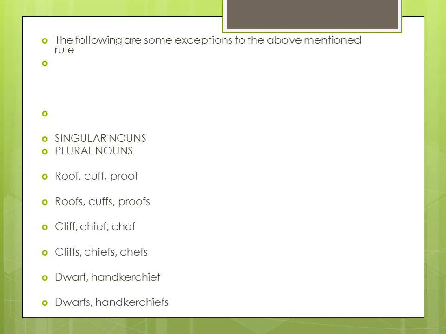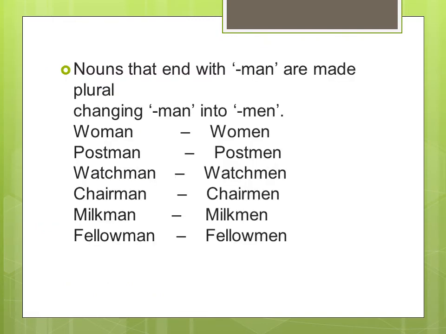Let's go through the examples given on the slide. The plural of roof is roofs, cuff, cuffs, proof, proofs, cliff, cliffs, chief, chiefs, chef, chefs, dwarf, dwarfs, handkerchief, handkerchiefs. So this is the exception of the rule for the nouns ending with F or FE. Now let's move to the next rule, which you can see on the slide.